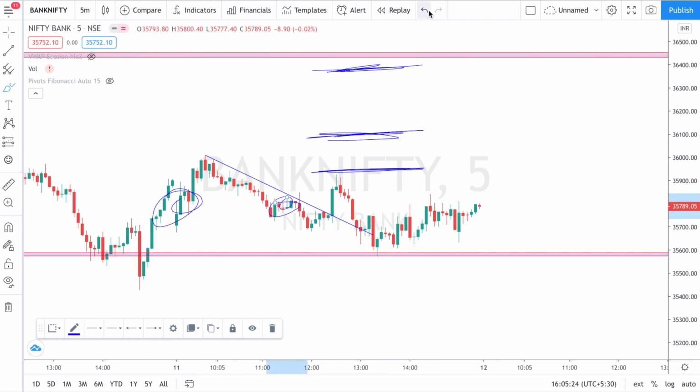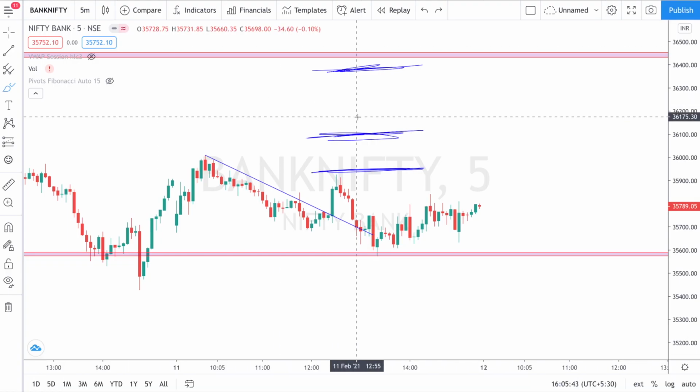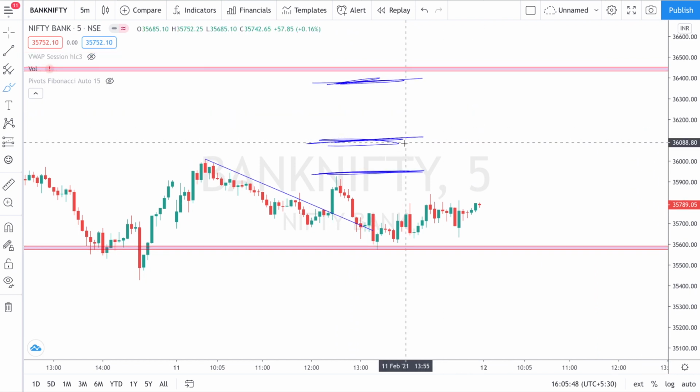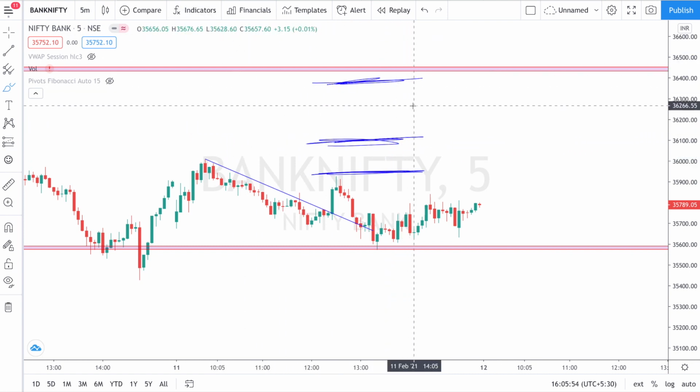Even 200, 500, 1,000 at most in a capital of 27,000 is nothing. That is fine, because when you have the capability to book profits of 6,000 plus with a capital of 27,500, then you can take some small risk also. There was a small risk in shorting the 36,000 and 35,900 call options, but that risk was manageable, and that is why I shorted that area.